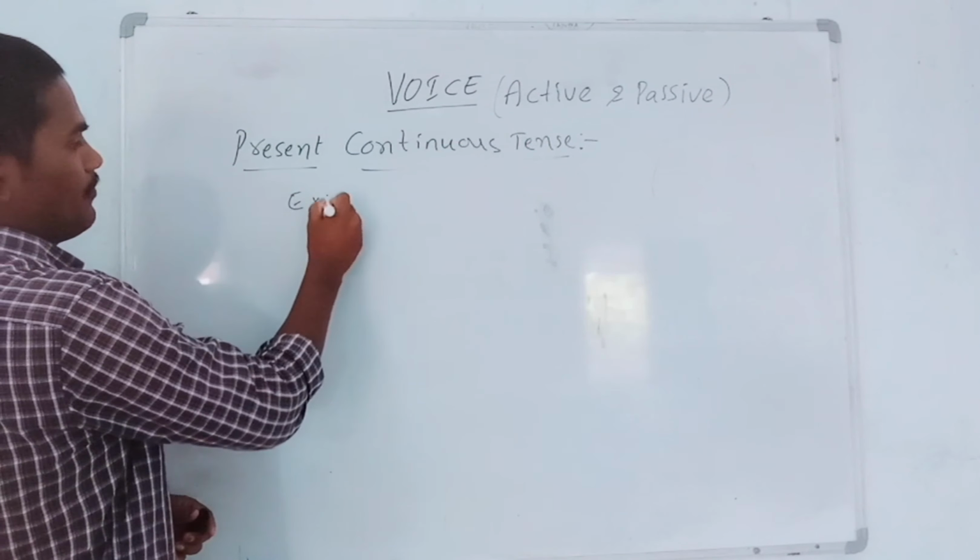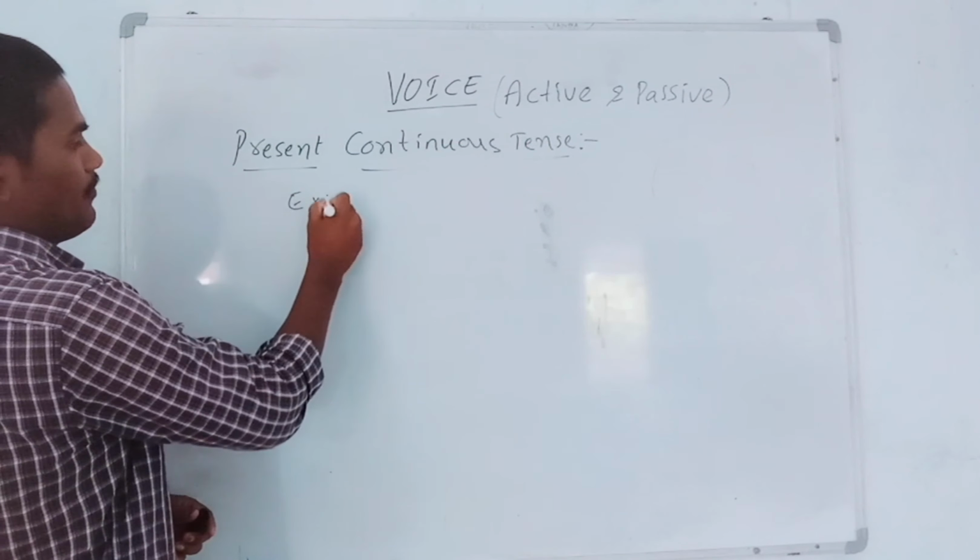Okay students, now I am going to explain last tense of active and passive voice, that is future perfect tense. So how can we change this into passive of every active sentence? First example, I shall have finished that work. So it is active voice sentence.